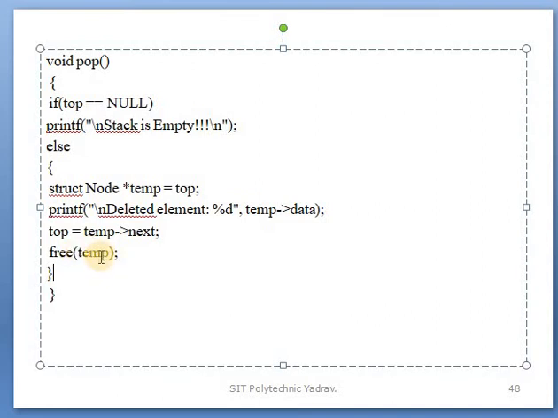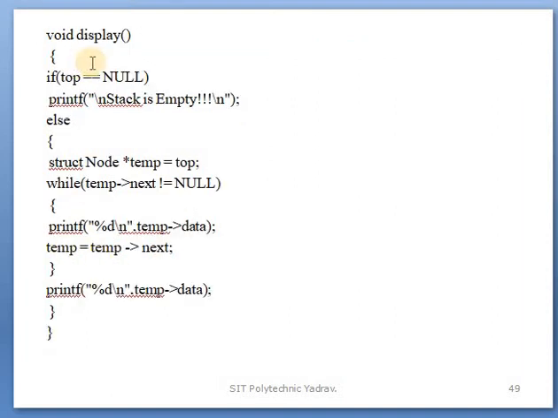Clear? Again we call pop. If top is not null, top is considered as temp, because temp has been freed. When the function is called the second time, top is considered as temp and that element is removed. Then the temp next address is assigned to the next element, which becomes the top, and temp is freed. After that, void display displays the elements. If top is equal to null, the stack is empty.